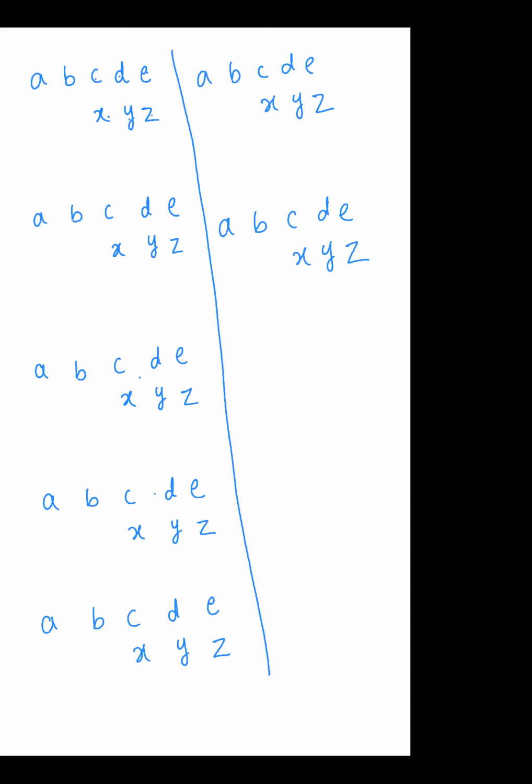See now, the first step: A going to X. Now A going to Y, then X going to B. Now A going to Z. Already X has been multiplied with B. Now X multiplied with C, and Z will multiply with B. Are you getting my point? I will write it clearly.